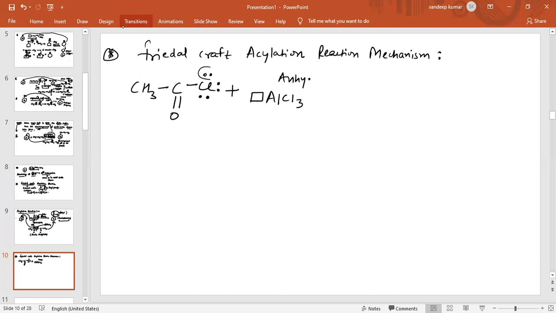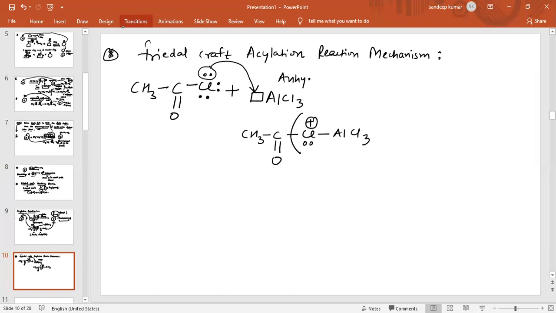So this lone pair of electrons will attack the vacant orbital of aluminium. When this lone pair of electrons attacks the vacant orbital of aluminium, this chlorine will bear positive charge, so the bond will break like this.